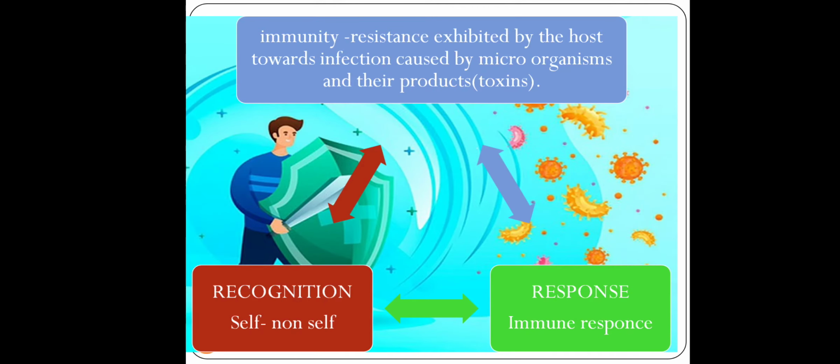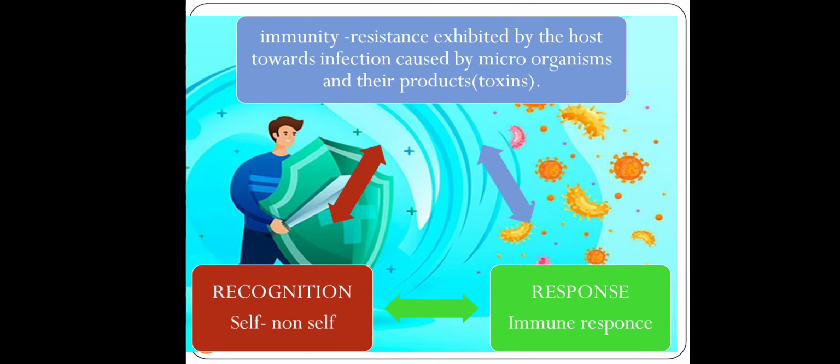Now what is immunity? It is basically the resistance that our body shows towards any infection, towards any microorganism that it comes across, or microorganism or toxin or any foreign particle. So our body shows some resistance towards these foreign particles, so that resistance is called as immunity.